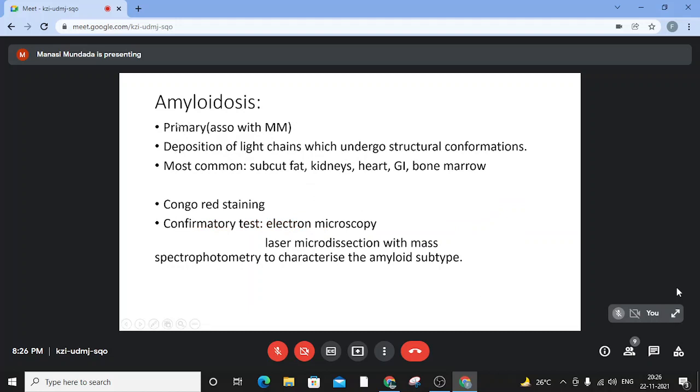Amyloidosis is the primary type that is associated with multiple myeloma. There is deposition of light chains which undergo structural conformations, forming beta pleated sheets, which is called the amyloid. They are more common in the subcutaneous fat, kidneys, heart, GI, and bone marrow. On Congo red staining we can pick up this amyloidosis. The confirmatory tests, however, are electron microscopy and then mass spectrometry to characterize the amyloid subtype.